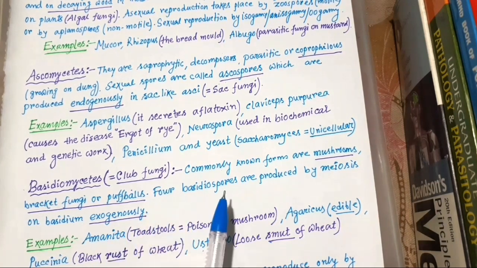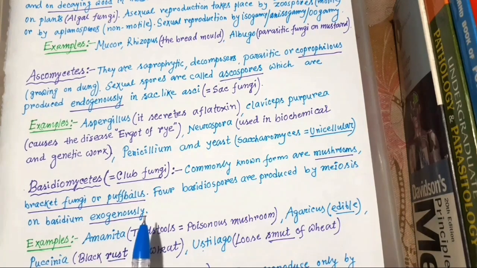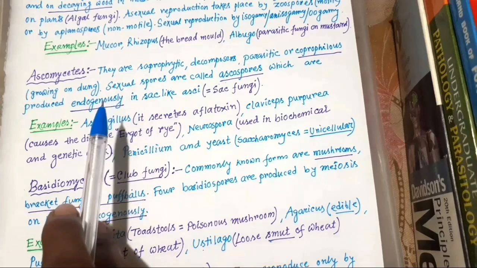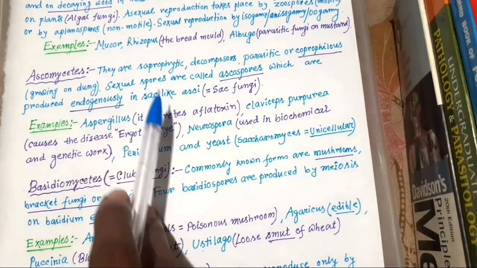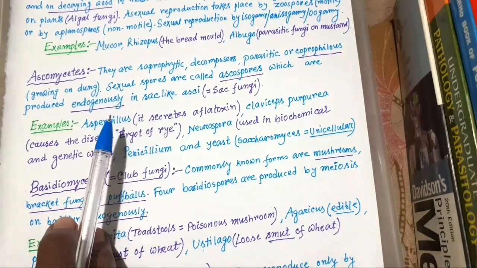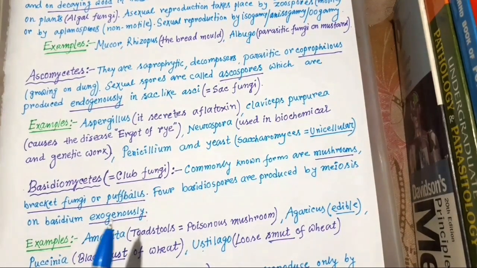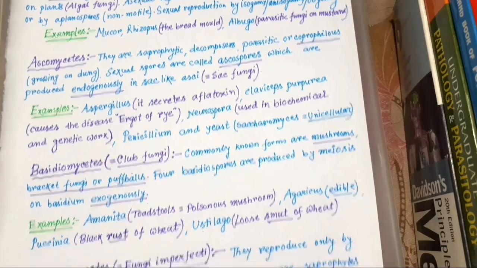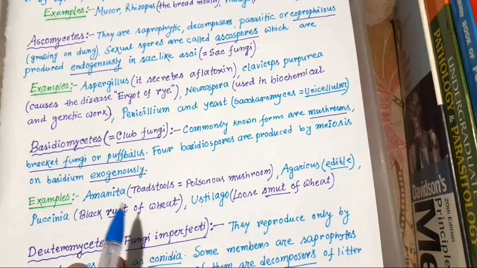Here basidiospores are produced exogenously, and ascospores are produced endogenously. This is very important. So the first one is endogenously, the second one is exogenously. Okay, now examples of Basidiomycetes.